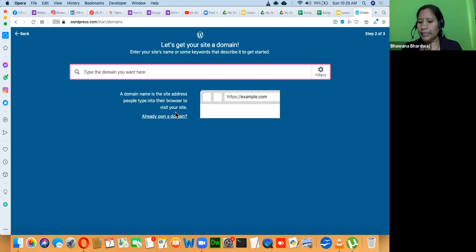That's a fantastic thing. Even if you have a domain name, the interface I'm going to show you will be similar when you have WordPress on your purchased domain. So if you already have a domain name, we can start with it. Nice, thank you. Even I have a domain name. That's awesome, Neha.